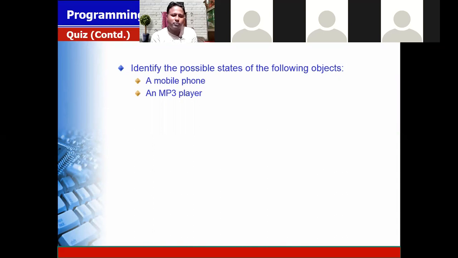Like flight mode, ringing mode, switch off, switch on, vibration mode. It is called the state of the object. In the mobile phone it is flight mode, ringing, silent. It is called the state of the mobile phone. In a similar way, I am asking what are the states of MP3 player.